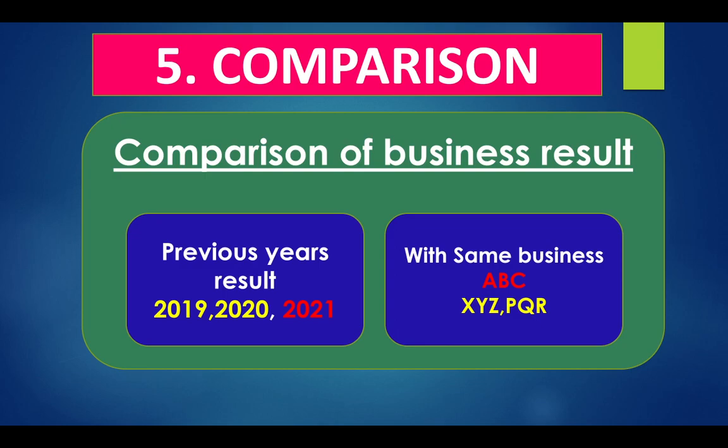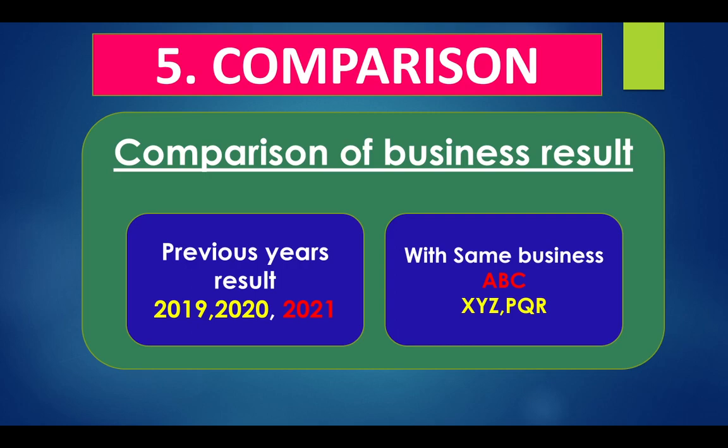Next, finally, business do the comparison. They enter the transaction journal, ledger, trial balance. Finally, they calculated the profit or loss of the business and financial position of the business of the year. Then the business will check. They will do the comparison. They will check the business result. Business is growing or business result is improved or decreased. So business, how they will do the comparison? They will do with the result of the previous year or the same type of the business in the industry.